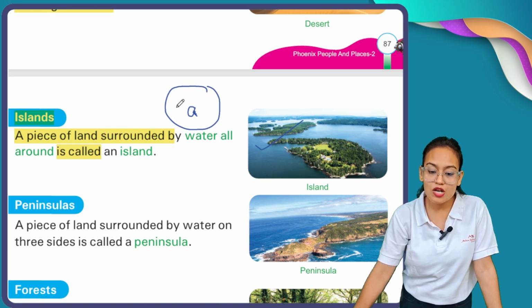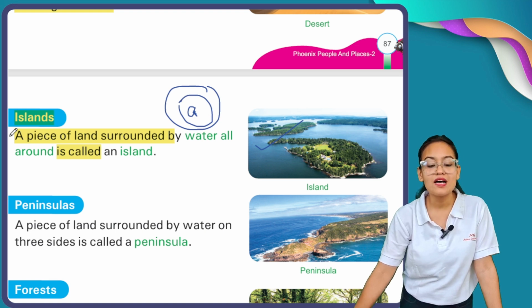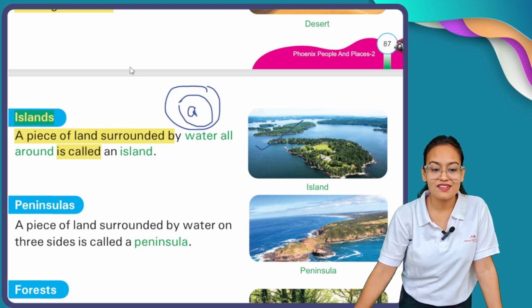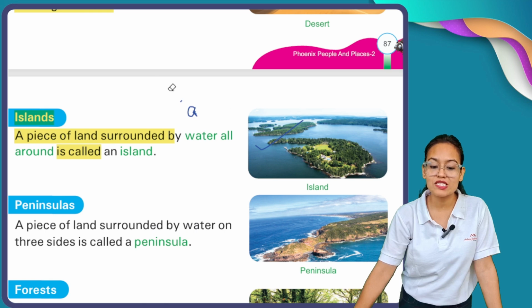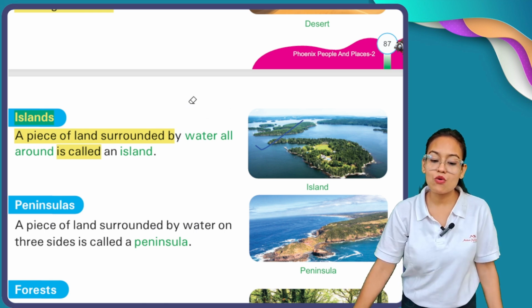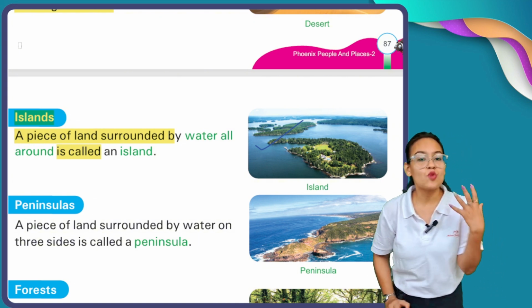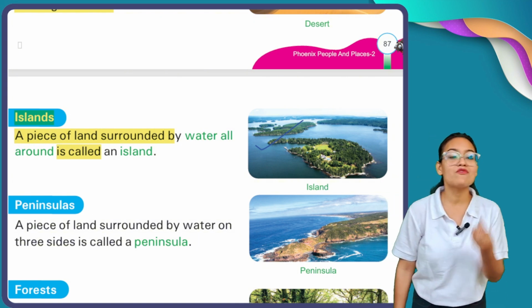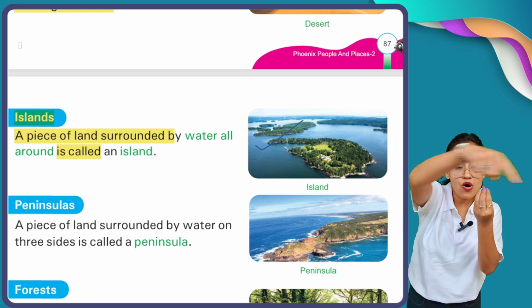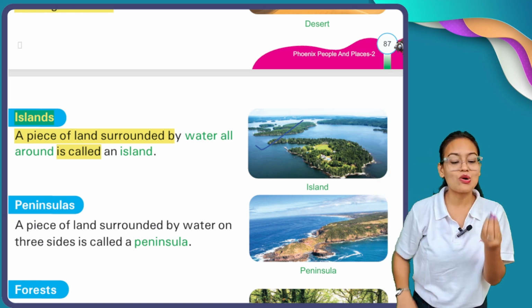This small piece of land which is covered all around with water is called an island. My dear students, I hope the concept of island is clear to you. The meaning of island is a piece of land which is covered all around by water.